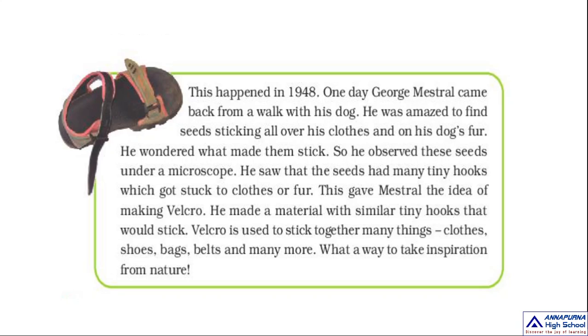When he observed under the microscope, he saw small hook-like structures which got stuck to clothes or fur. Fur means hair. So this gave an idea of making Velcro. Velcro means a special kind of cloth, that is velvet cloth. We call it velvet cloth. So he made a material with similar tiny hooks, and he also used it to stick together many things.